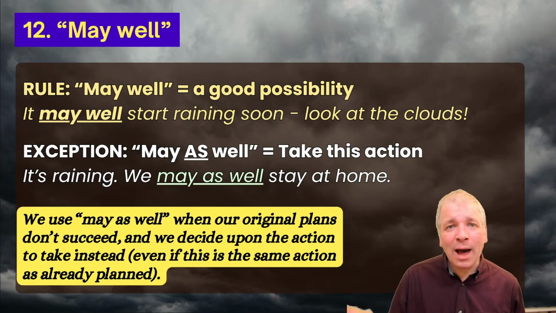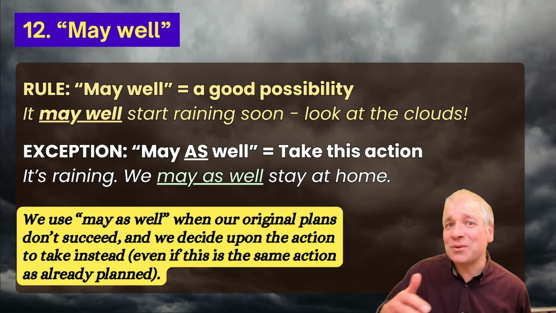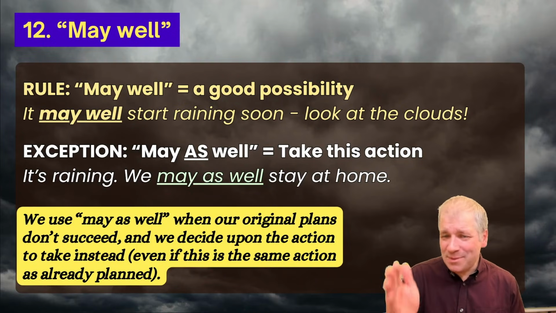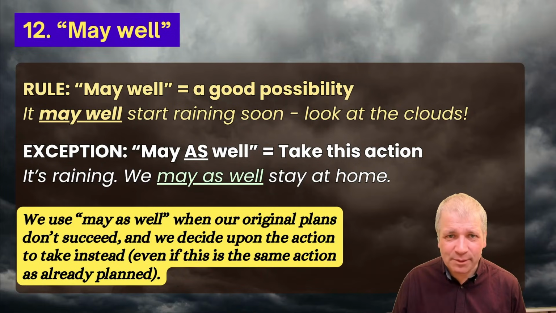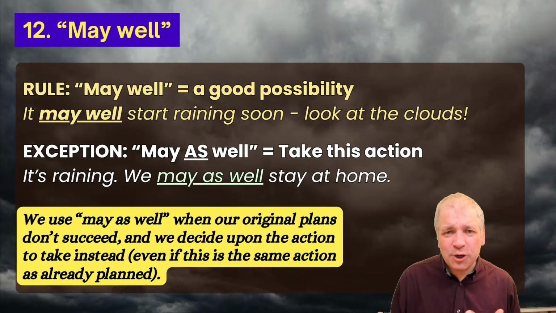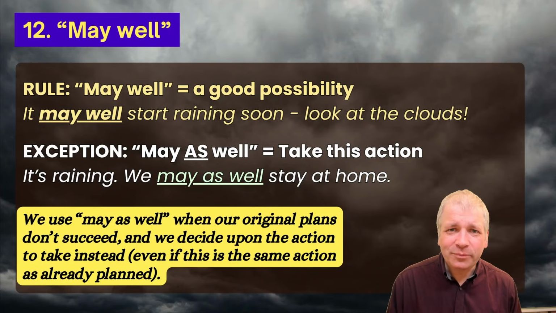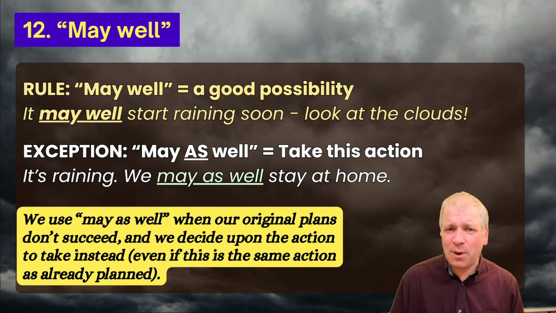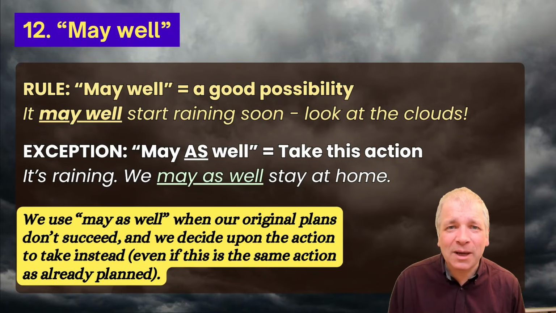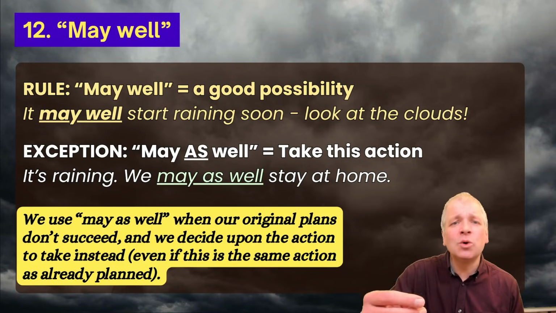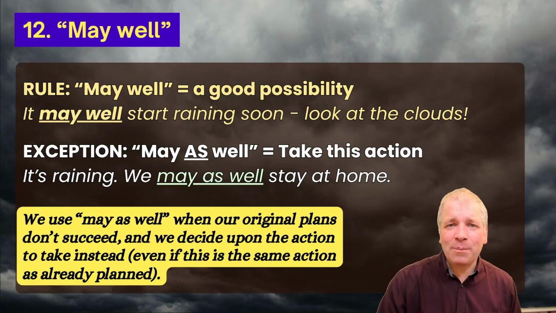So we use may as well to introduce what we're going to do next because we had a plan, the plan hits problems, so now we think of something else. And that something else is we may as well stay at home. Here's the new plan because the old plan had a problem. Now, it could have been possible to say we may as well still go for our walk because it's better than staying at home, but may as well indicates that new response after a plan that doesn't work out.